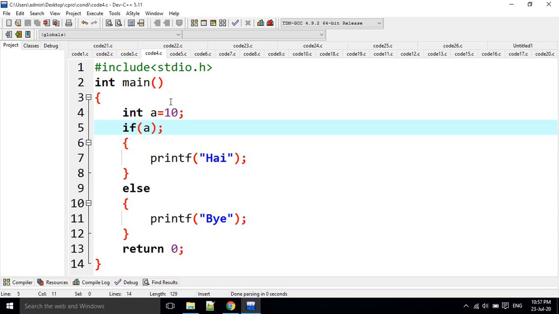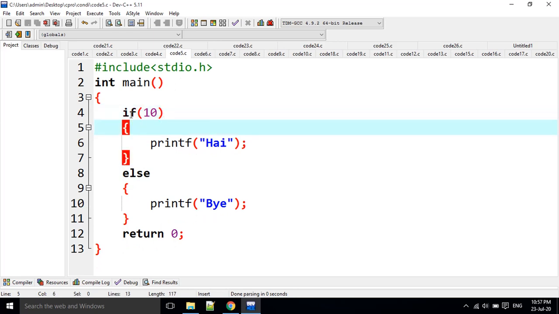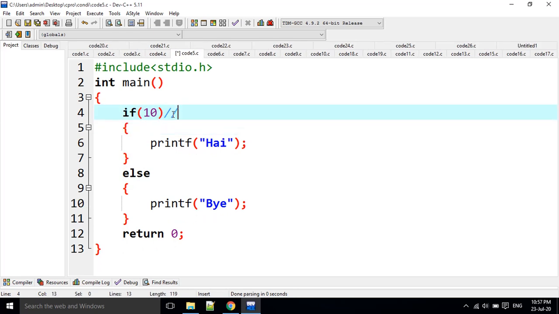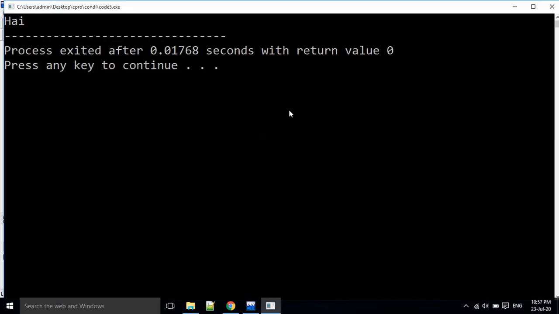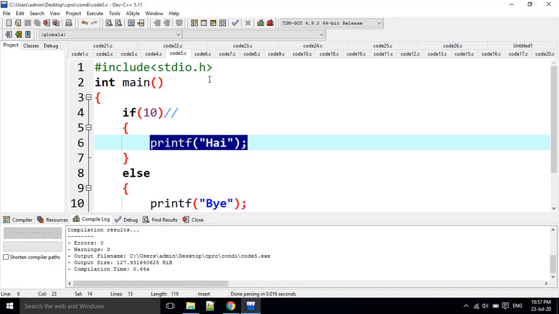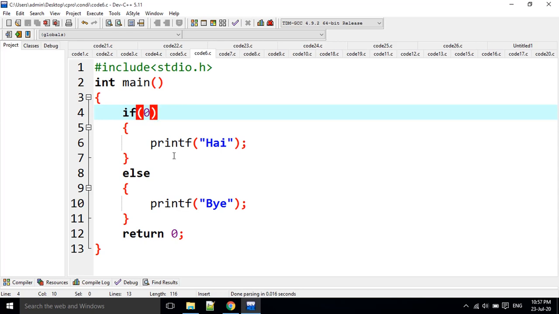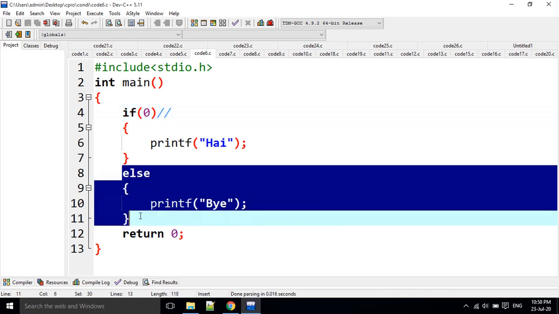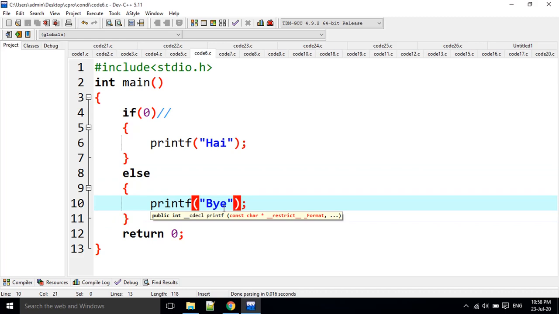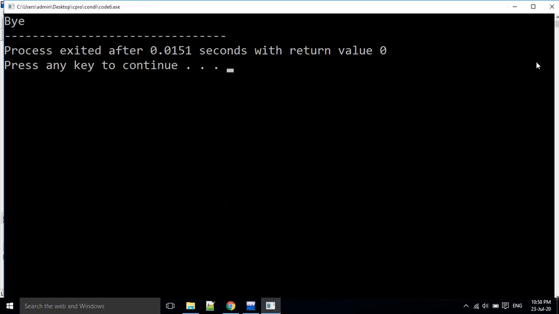Going to the next question. If of 10. Any value other than 0 is true, right? That means if of 10 means if of true, so the true block, that means the if block, is going to be executed. That means the output is high here. Going to the next question. If of 0. 0 represents false here. That means if false, the else block statements are going to be executed. What is the else block? Here, bye. That's why the output is bye here.